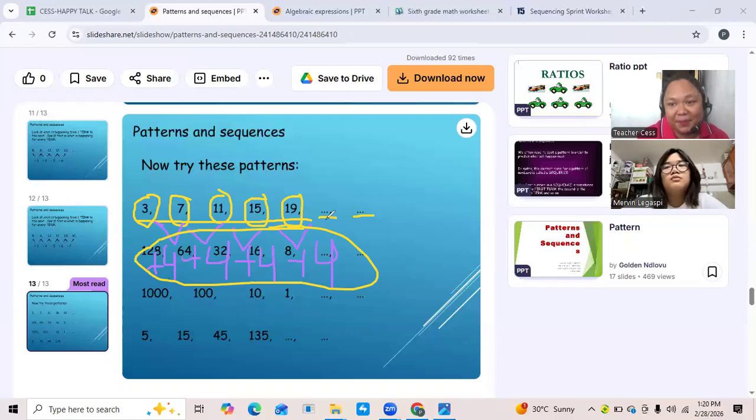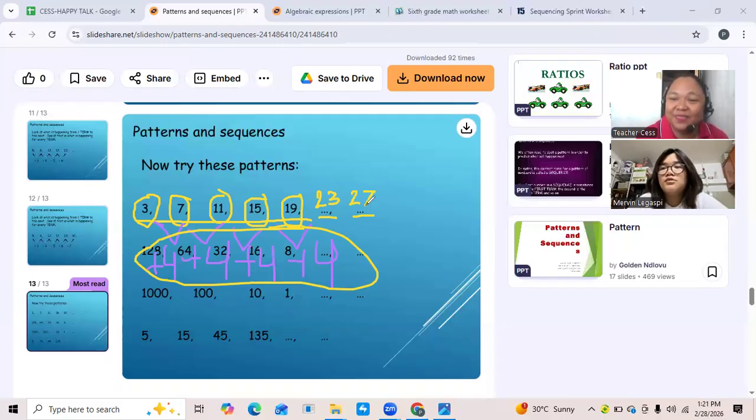19 plus 4. 23. Very good. Next. What's next to 23? 27. 27. Very good. That is correct.